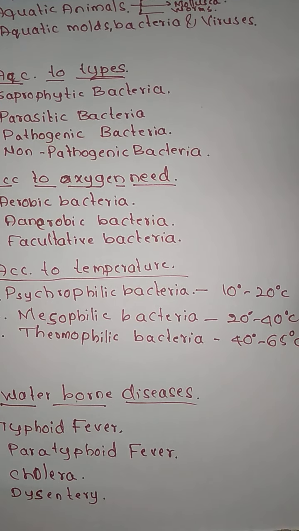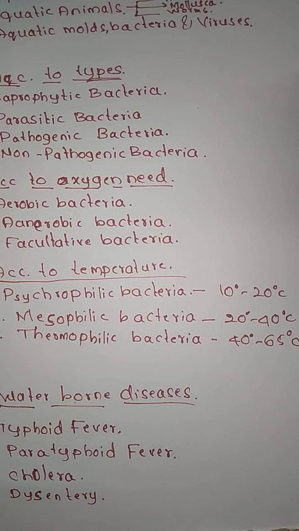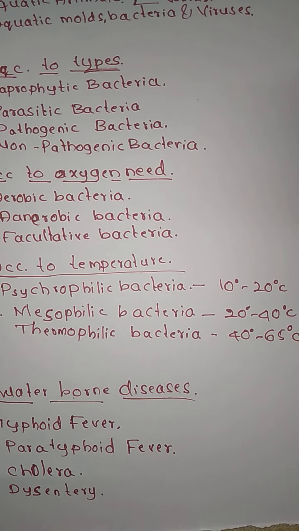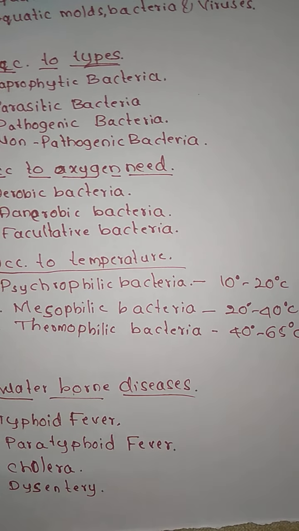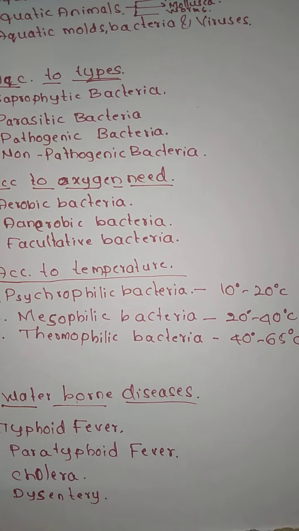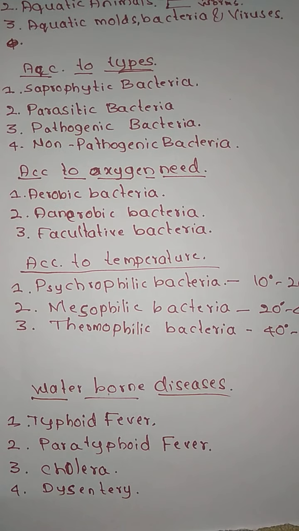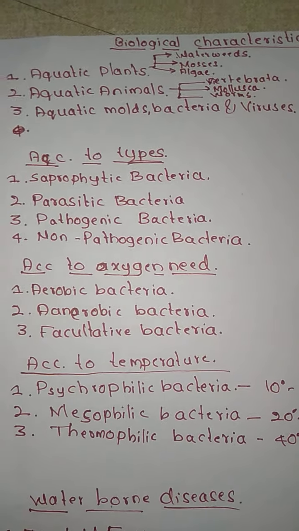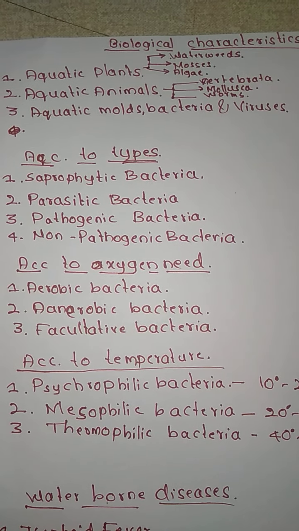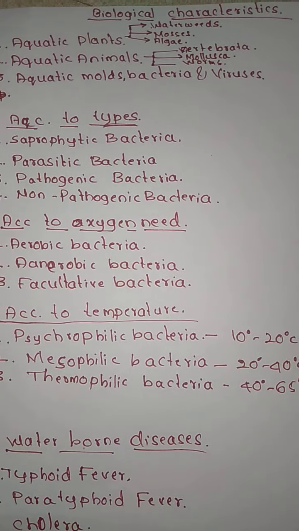Thermophilic bacteria are the bacteria which are going to live at a temperature of around 40 to 65 degrees Celsius. That we call thermophilic bacteria. Next is, due to these biological characteristics, if microbes are there in aquatic plants, aquatic animals and aquatic bacteria and viruses, then it is going to have the capacity to spread diseases.